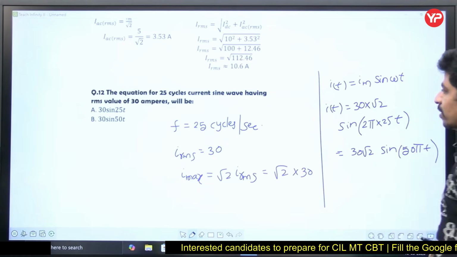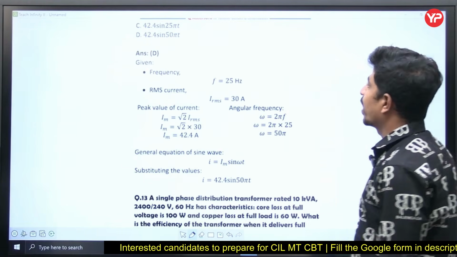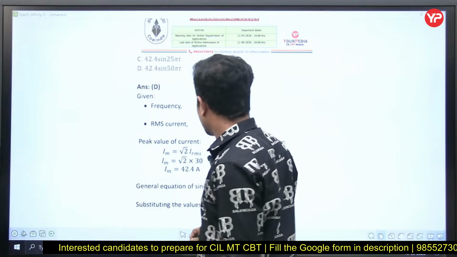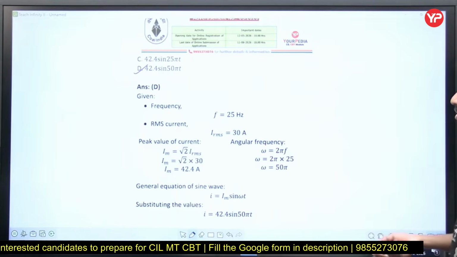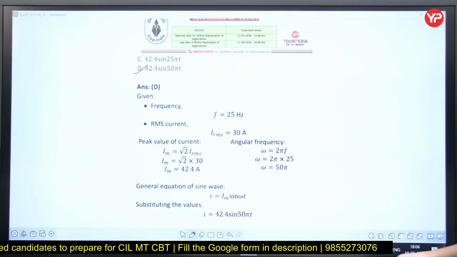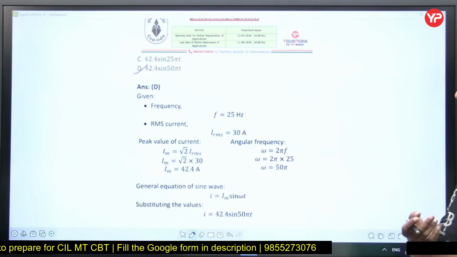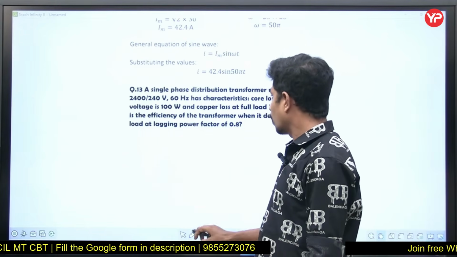30 root 2 sine 50 pi t. Pi should be there, right? So option D for Delhi is perfect. You need not calculate 30 into root 2, because A and B do not contain pi, and C has 25 instead of 50. Therefore option is D, right? What do you say?